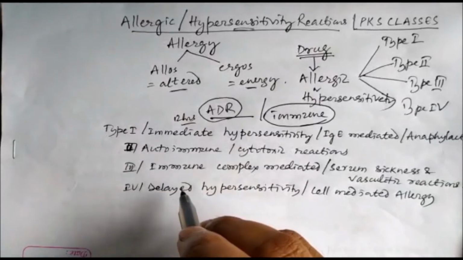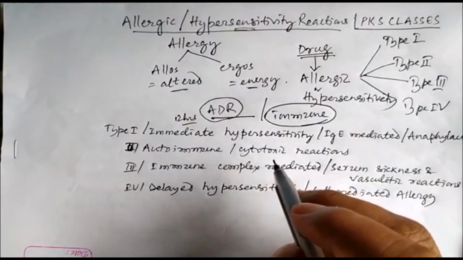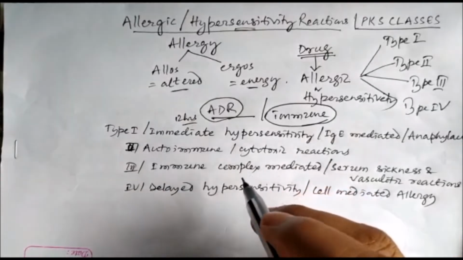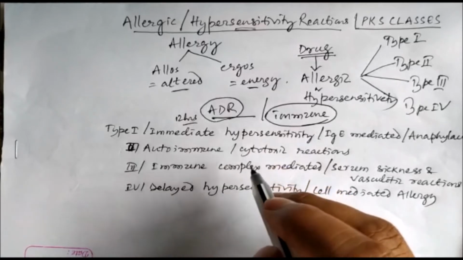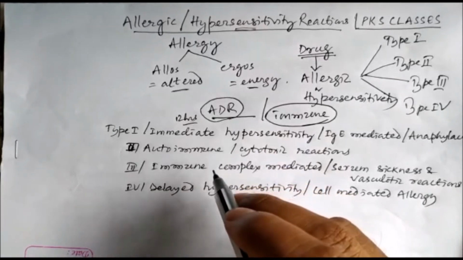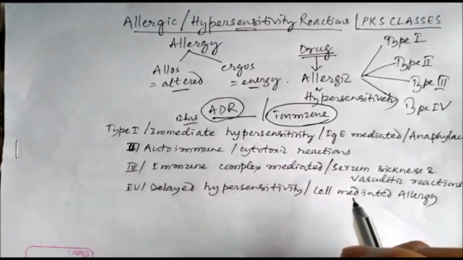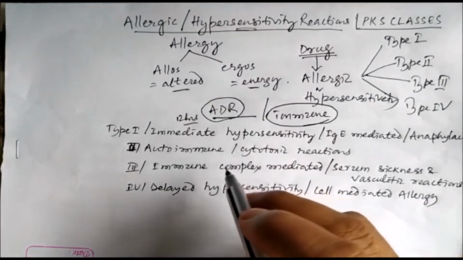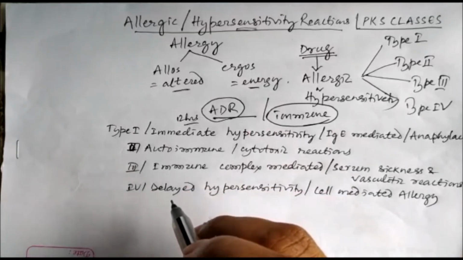And type 3 is immune complex mediated reactions. That means the drug acts as an antigen and in response to the antigen the antibody is produced. Now this antigen antibody complex can cause certain reactions. They are included as type 3 allergic reactions.